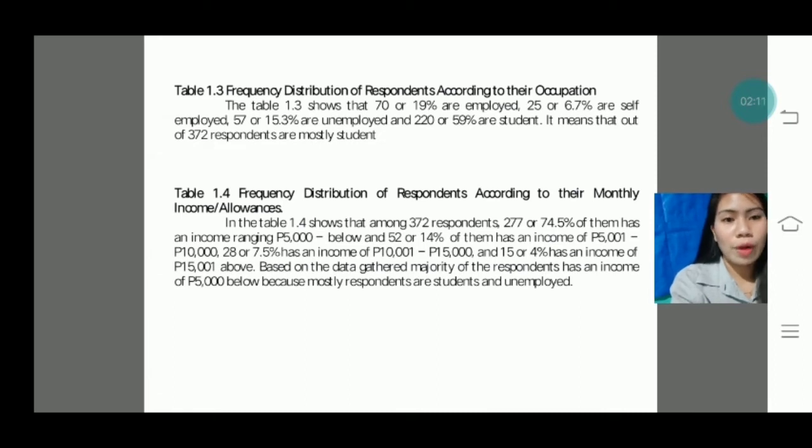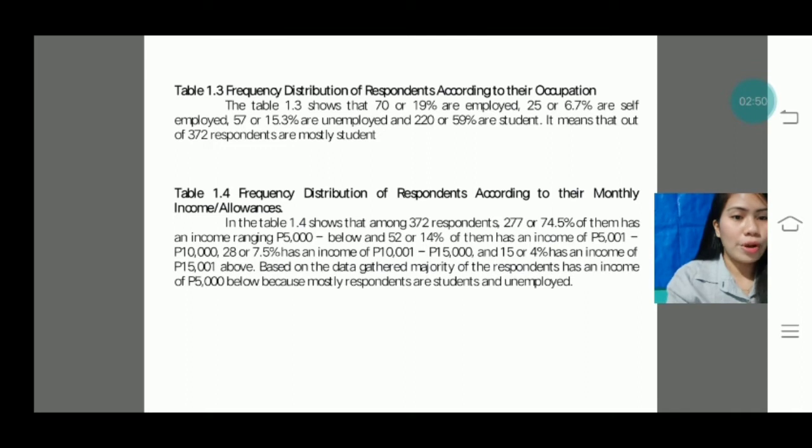Table 1.4 Frequency distribution of respondents according to their monthly income or allowances. Table 1.4 shows that among 372 respondents, 277 or 74.5% of them have an income of 5,000 and below, and 52 or 14% of them have an income of 5,001 to 10,000. 28 or 7.5% have an income of 10,001 up to 15,000, and 15 or 4% have an income of 15,001 and above.